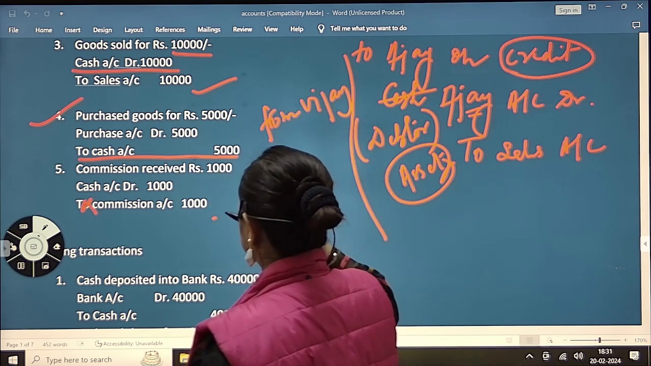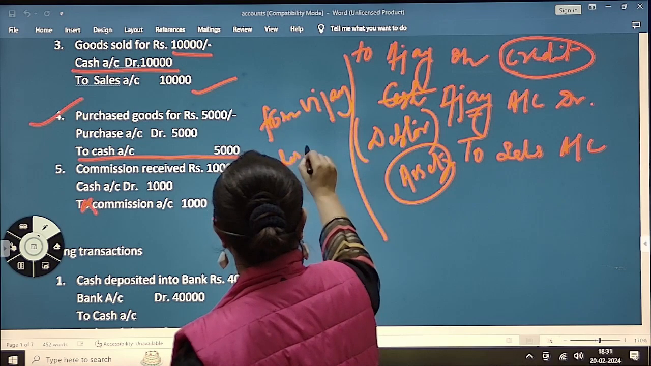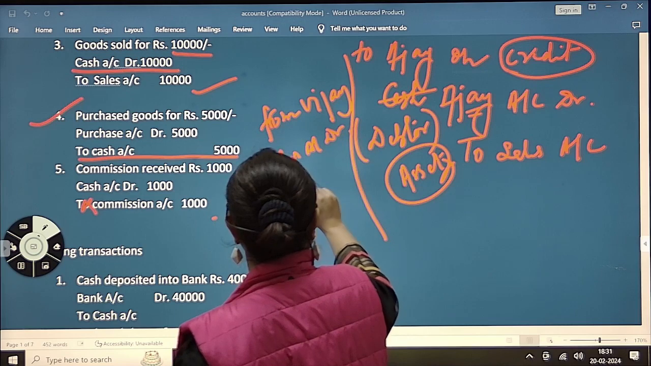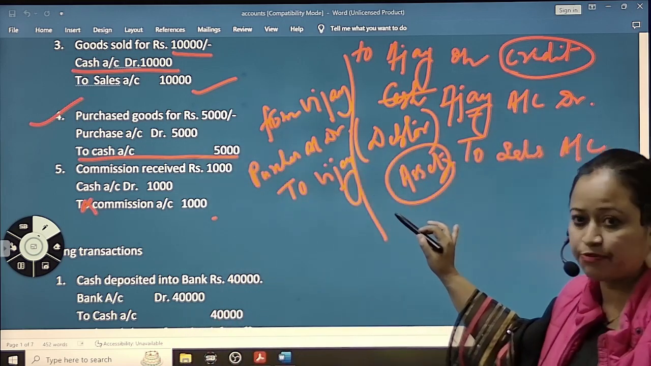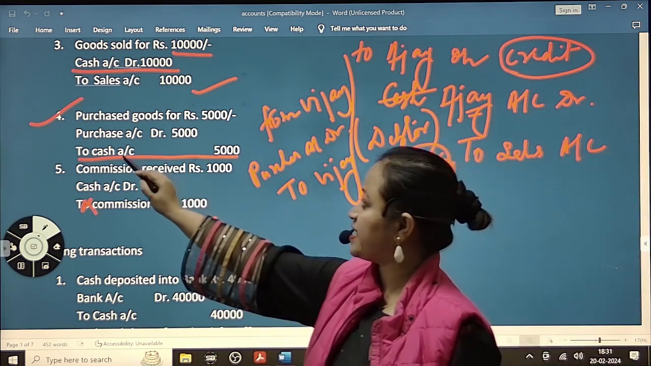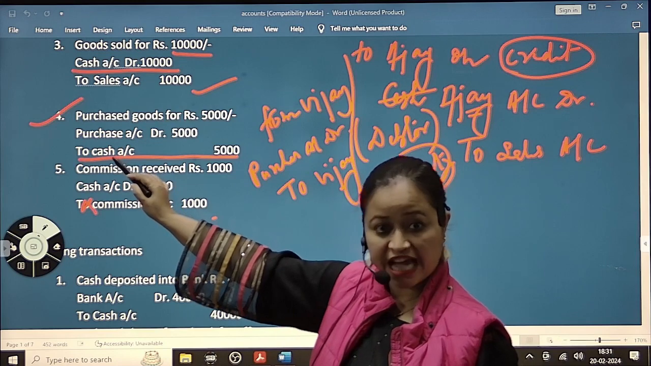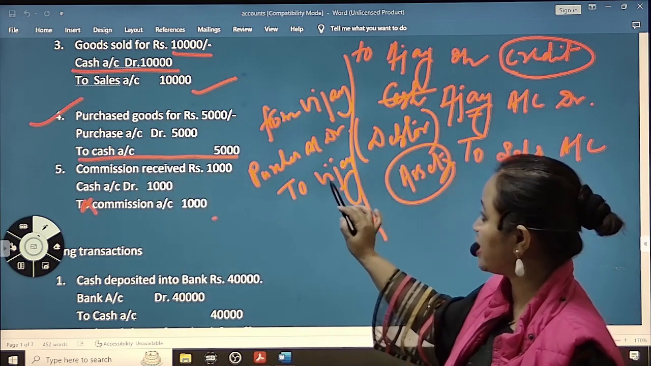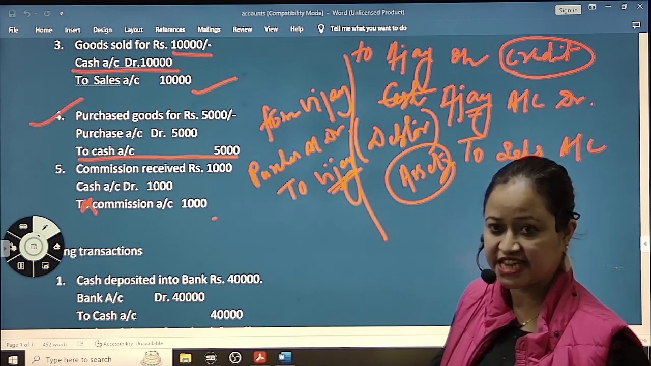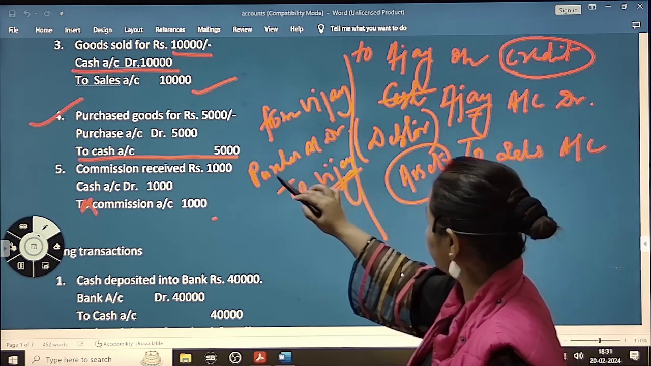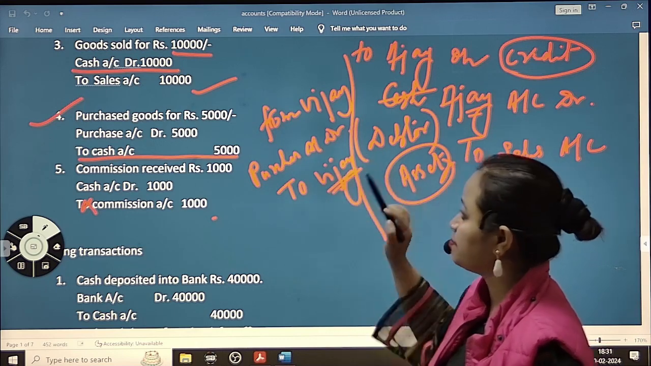So in that case, the journal entry will be purchase account debit to Vijay account. Instead of writing cash, because we are not paying cash to Vijay, we have purchased on credit. So Vijay we will write down in the credit side. So that is purchase account debit, and we are crediting Vijay.